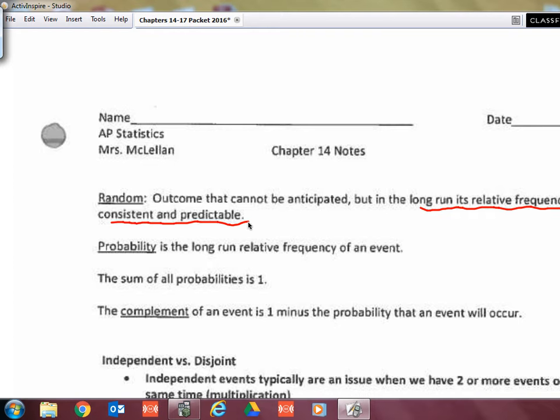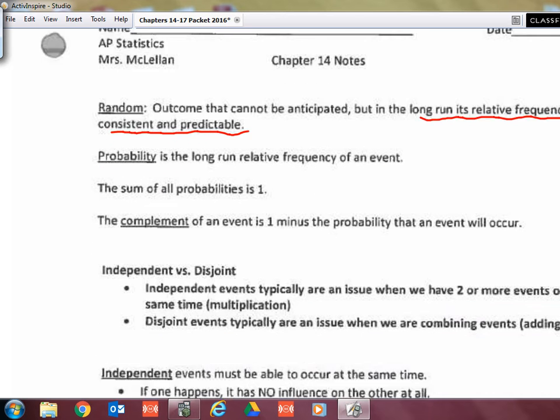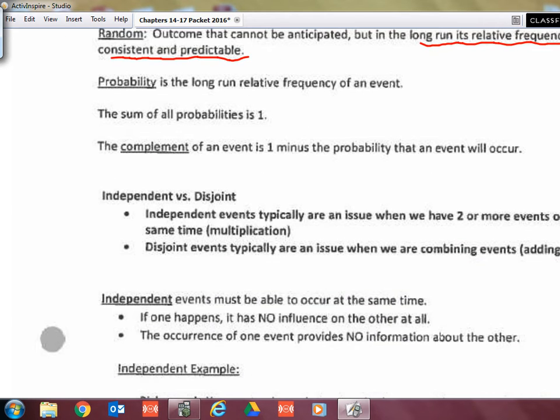Okay, and that leads us to what the probability is: the long run frequency of an event. We know that the sum of all the probabilities is 1. Okay, so that's something standard that we know. But let's talk about the complement of an event. So the complement of an event is 1 minus the probability that that event will occur.